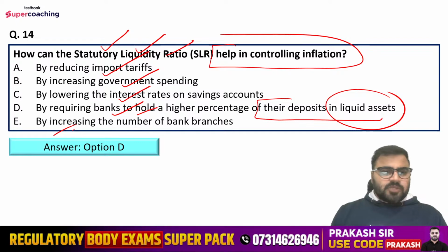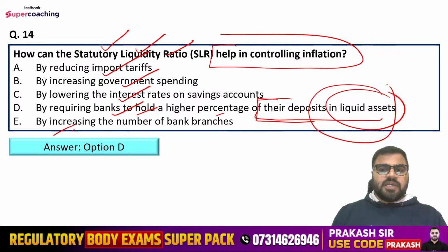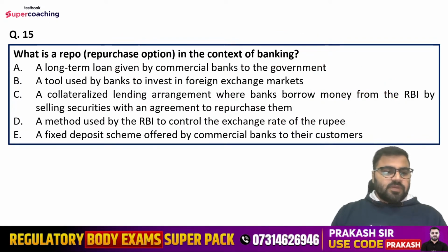So the right answer is option number D, that is by requiring banks to hold a higher percentage of their deposits in liquid assets. Yes, Rajvardhan, you have given the right answer. Question number 15 is, what is repo? That is, repurchase option in the context of banking, referred to.